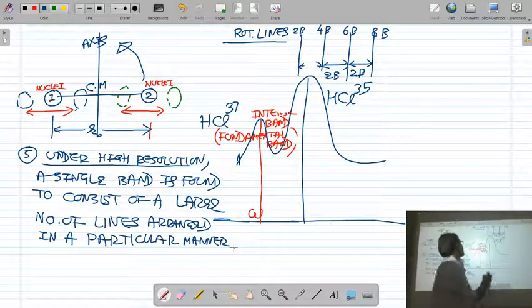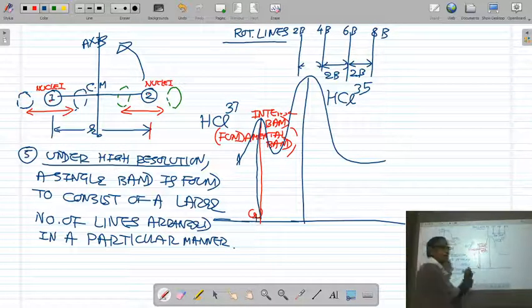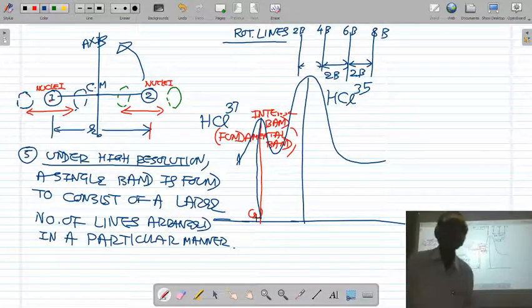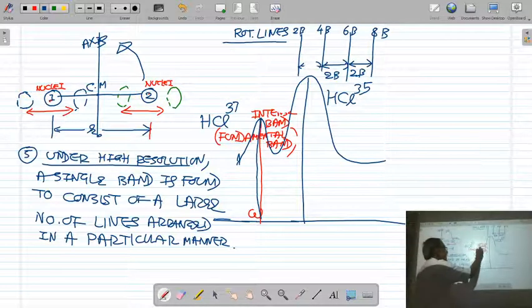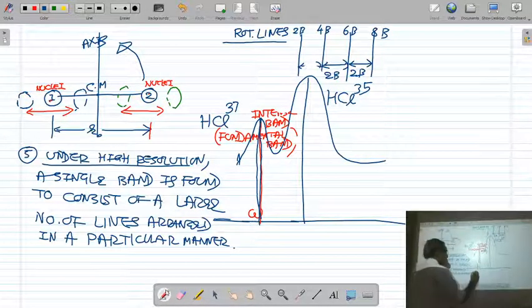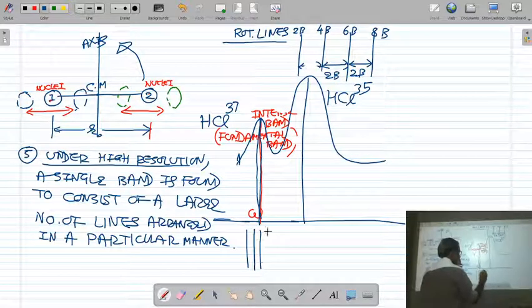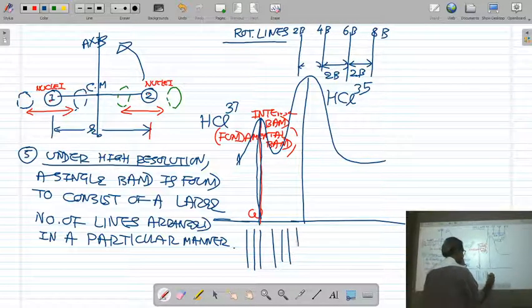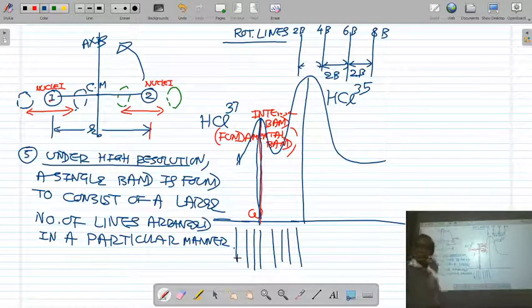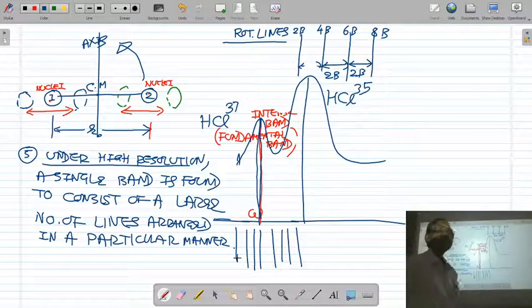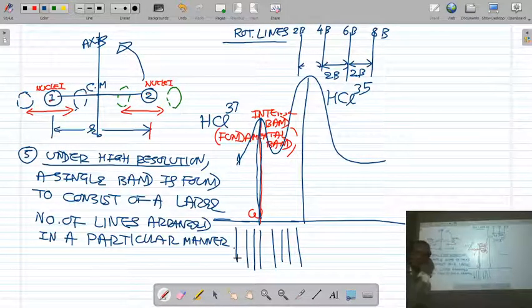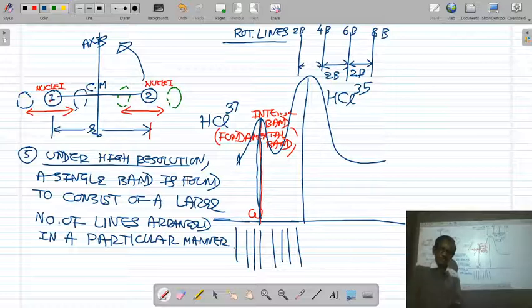When a single fundamental band is observed under a spectrometer of high resolving power, it is found that it is composed of so many lines. So under high resolution, a single band is not a single band, but consists of a large number of lines arranged in a particular manner.